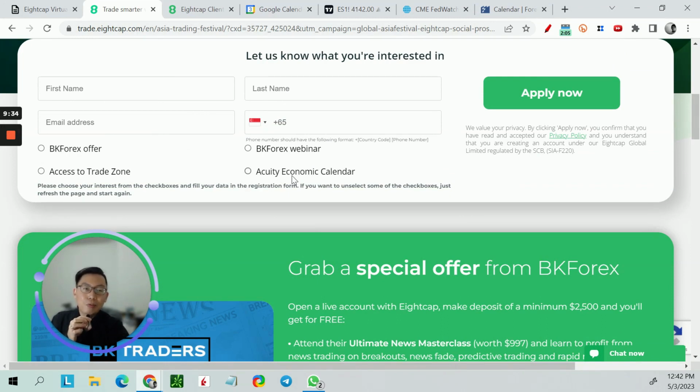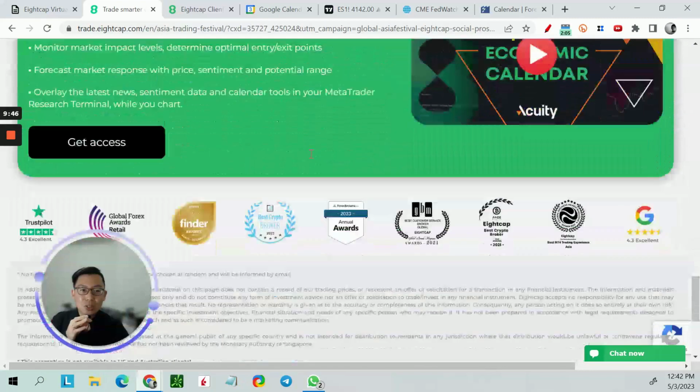This economic calendar, I really feel that it's not too bad. It's pretty good. The Eightcap team will send you an email, and all you have to do is register a new live account. It is free, no funding is needed, and then you can get access to the economic calendar.